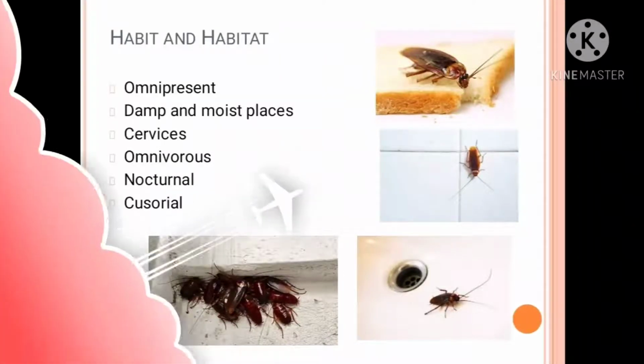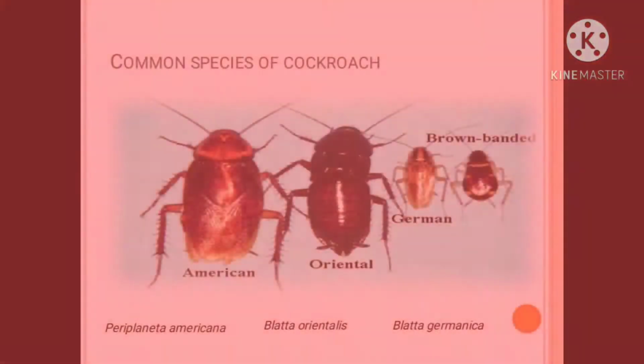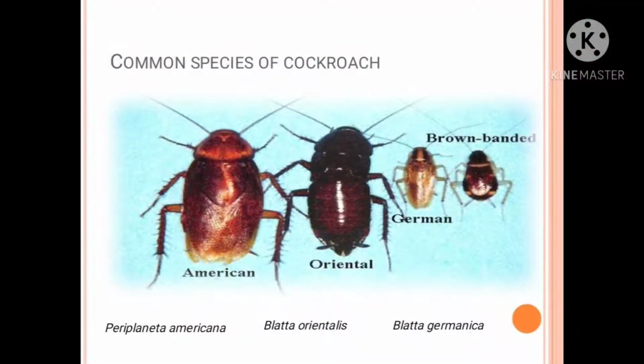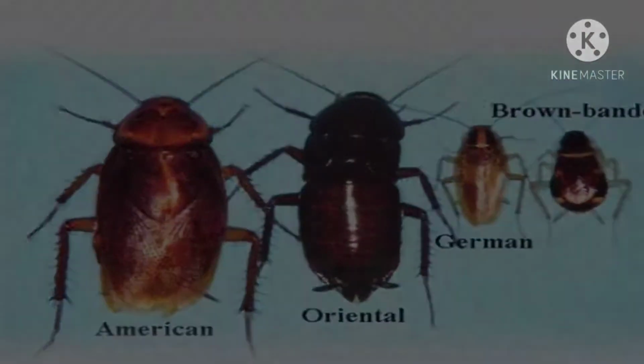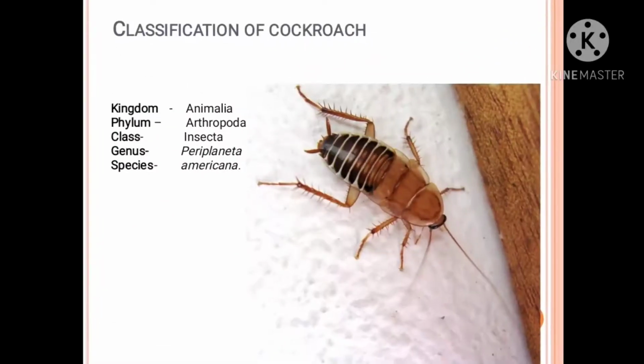Now let's see about the common species of cockroach. See, the first one is Periplaneta americana, second Blatta orientalis, and third one Blatta germanica. These are the three common species of cockroach found in India. Next, in the next slide, the systematic position of the cockroach. Now let's see about the classification of cockroach.